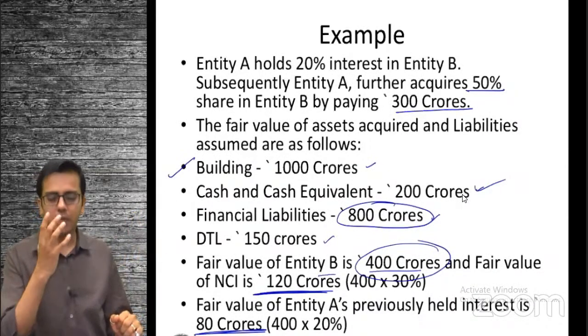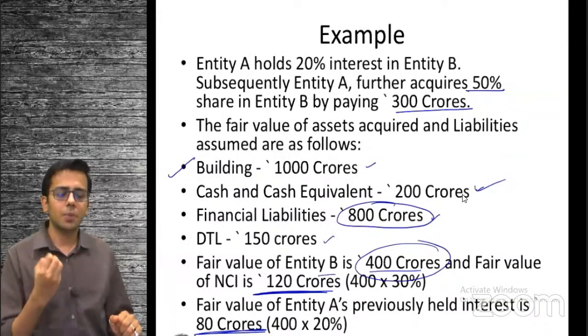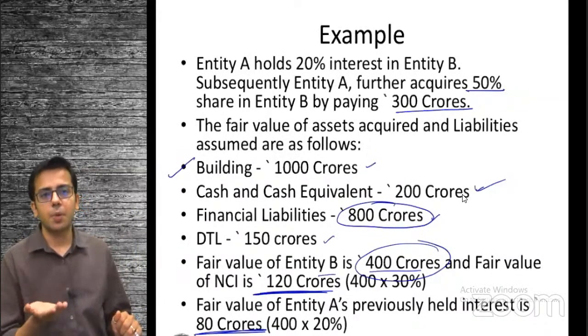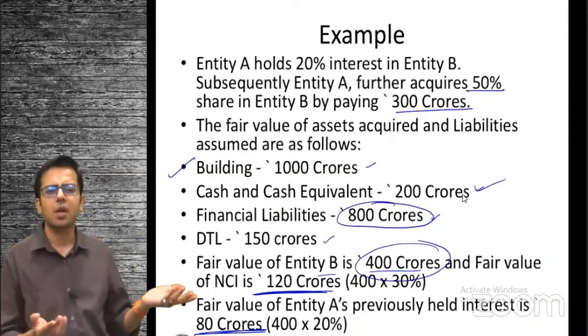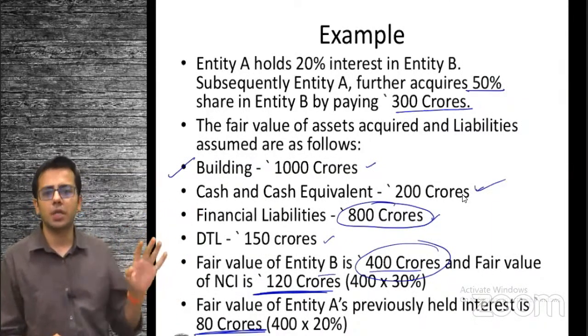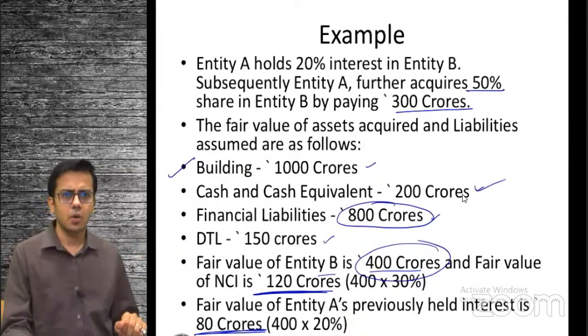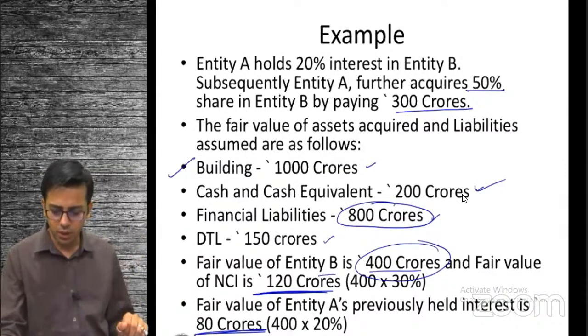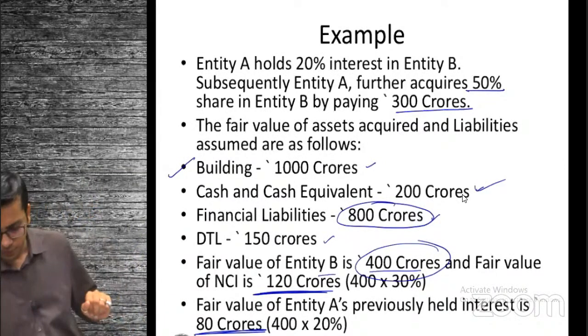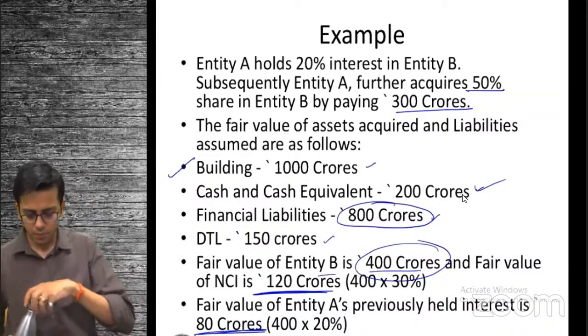So how did we determine what we have paid? It is the purchase consideration paid for equity plus the liabilities that we have assumed that ultimately we are going to settle, 800, minus the cash that is available to settle these liabilities. Cash that is available to settle these liabilities will reduce that. Okay. Anyone having any query till this particular point?